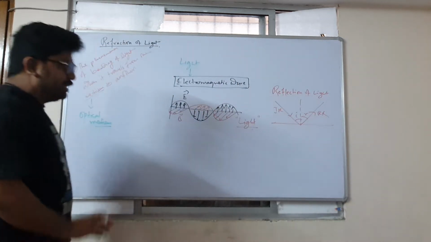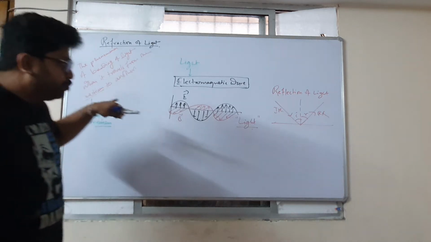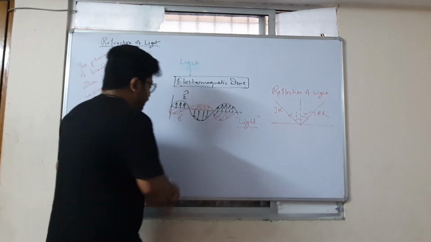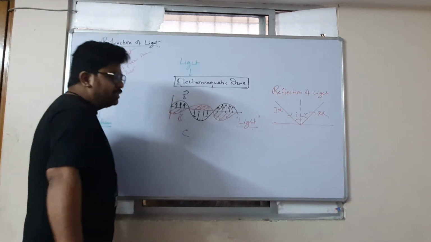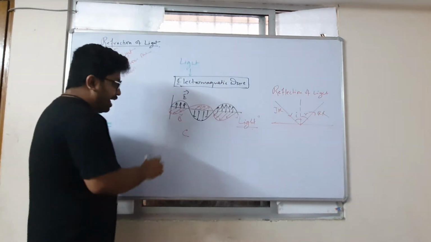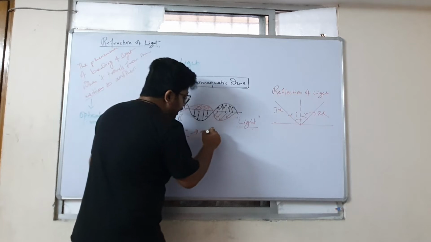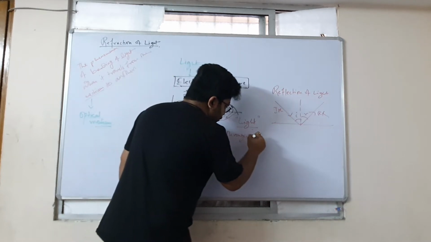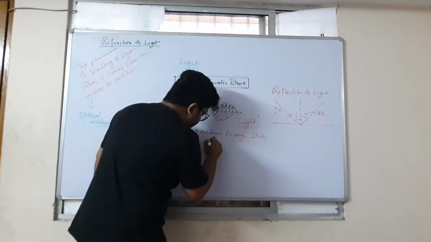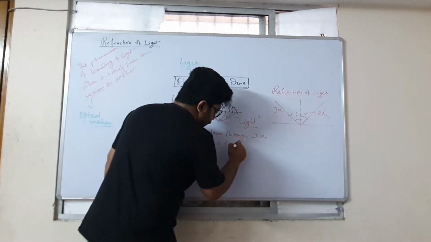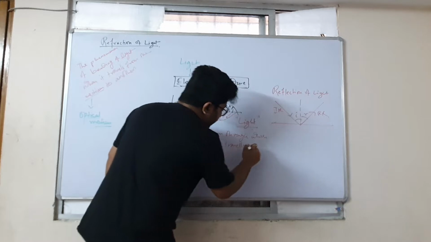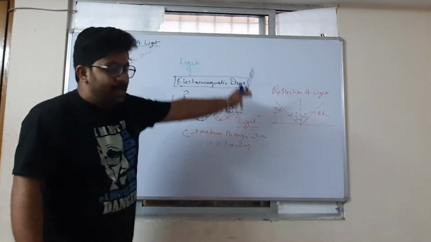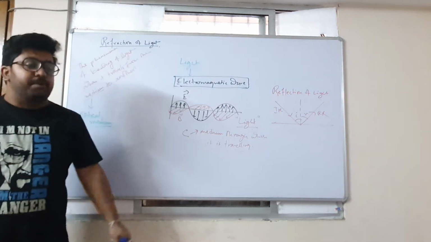Now the fact is this, that the speed of this electromagnetic wave is affected by the medium through which it is traveling. Although we know that for traveling of an electromagnetic wave, we do not require any material medium.